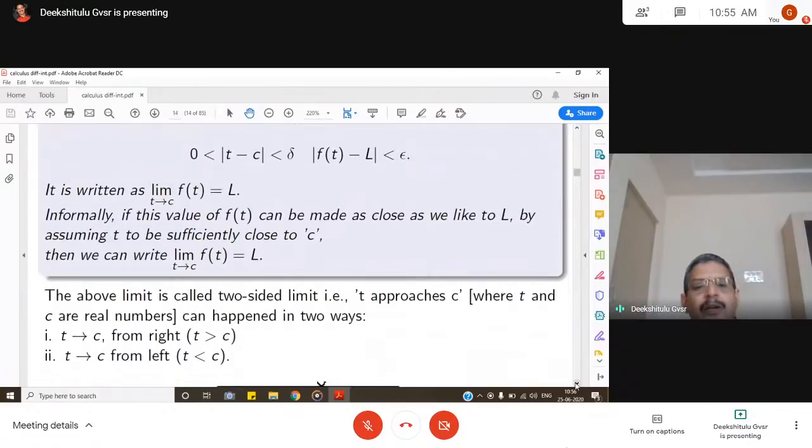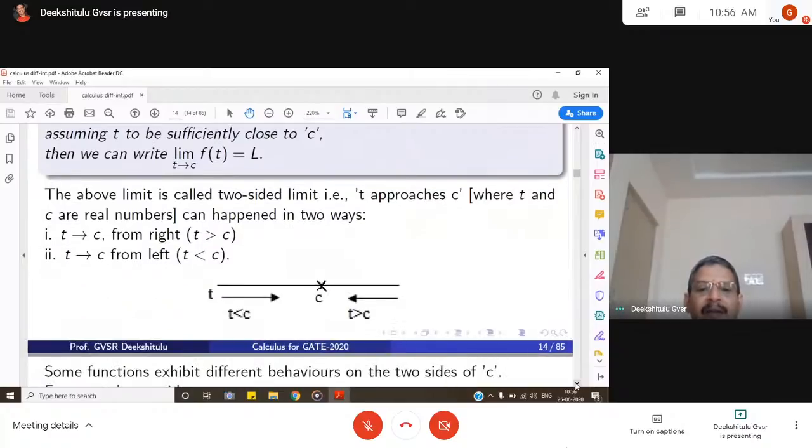The above limit is called a two-sided limit. Look at the diagram: t approaches c along the real line, where c is a constant. This can happen in two ways, from the left of c and from the right of c.